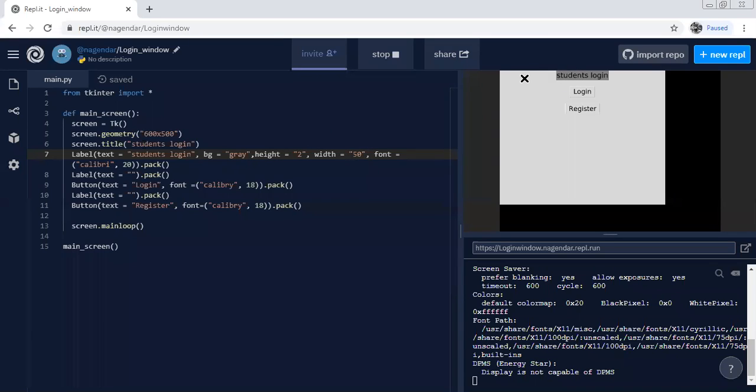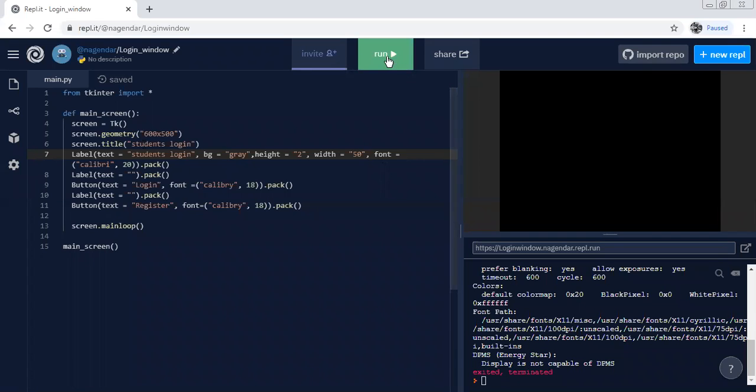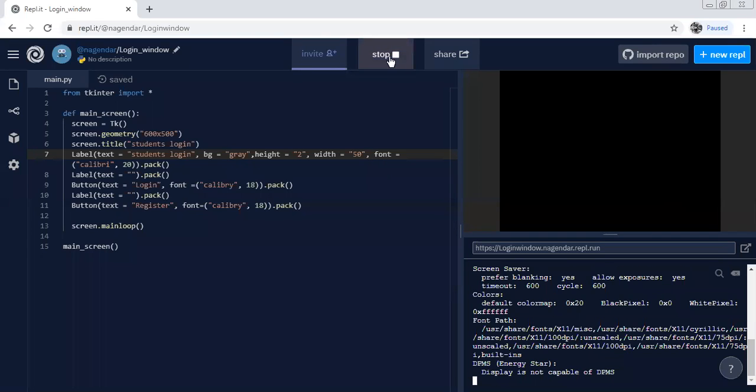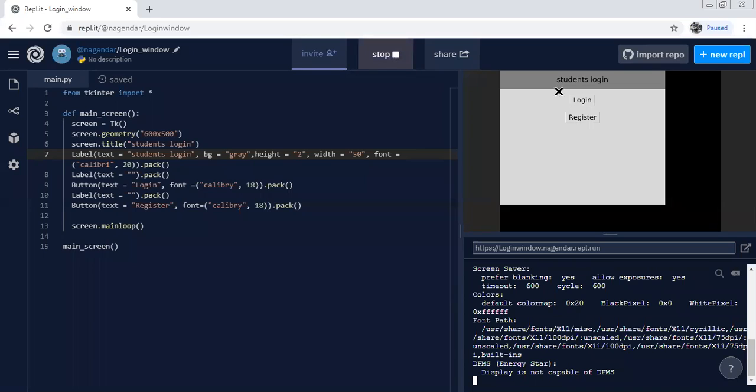So here the height we are making less and width is more, right? And font is Calibri of size 20. Okay, this is the thing. Now just stop it and run it again. We'll see. Is it or not? Now it's changed actually. Is it or not? Now height and width, see how this button is changed.